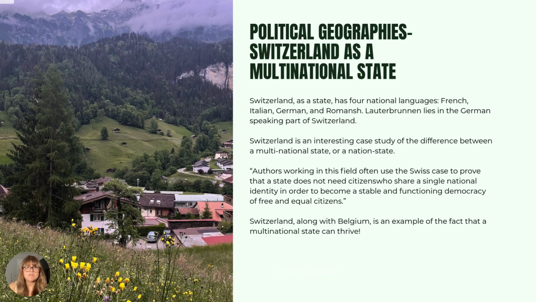The first thing that I chose to examine is political geographies, Switzerland as a multinational state. So, Switzerland is an interesting case study of the difference between a multinational state or a nation state. So, Switzerland as a state has four national languages: French, Italian, German, and Romansh. Lauterbrunnen lies in the German speaking part of Switzerland.